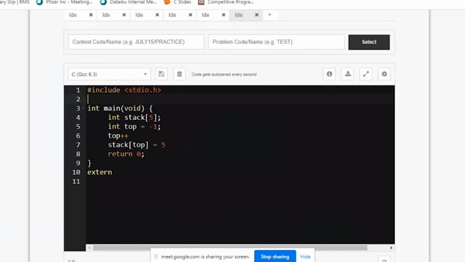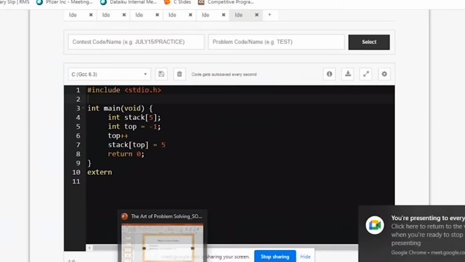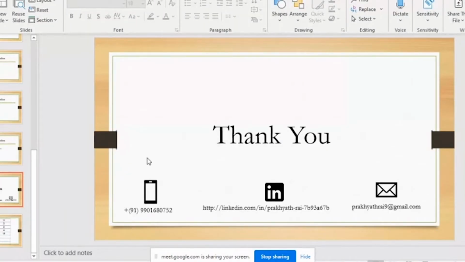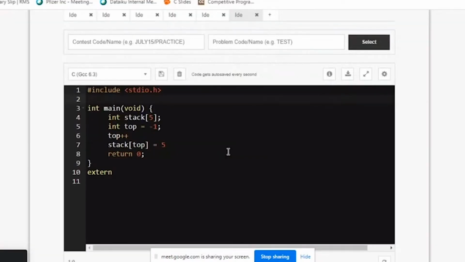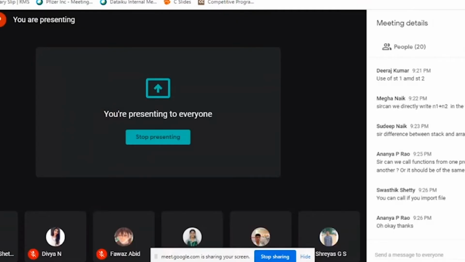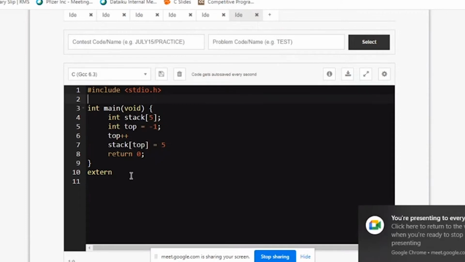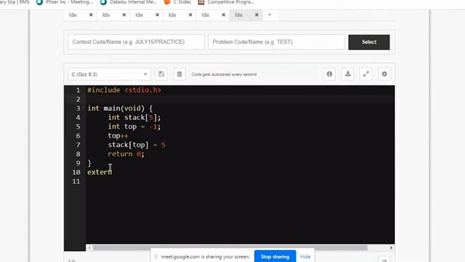However, if you have any questions, I have shared my slide and my details are there in this. You can get in touch with me anytime, and then we can learn together. Hoping there are no questions in the chat section also. We'll go for the nested loops. I'll not take much time, 15 minutes more, and then if anything is there in the assignment questions, I can take it up.